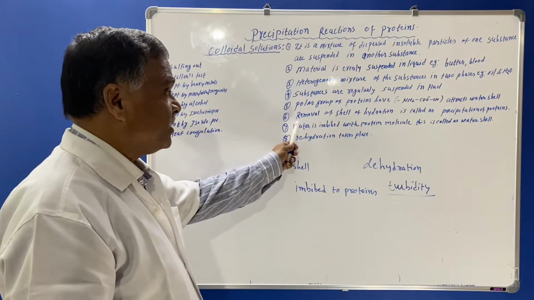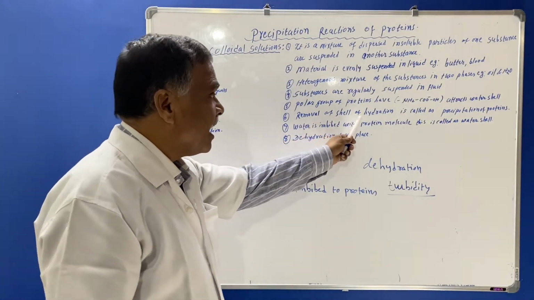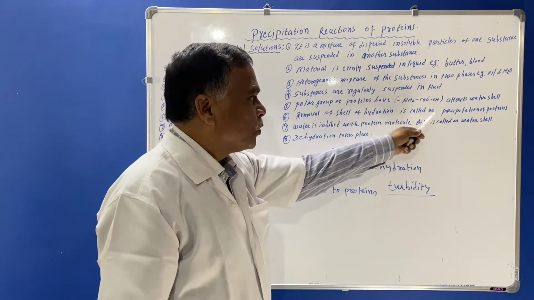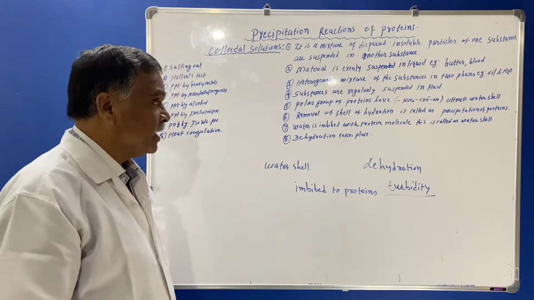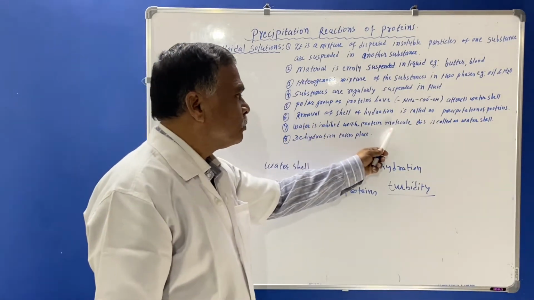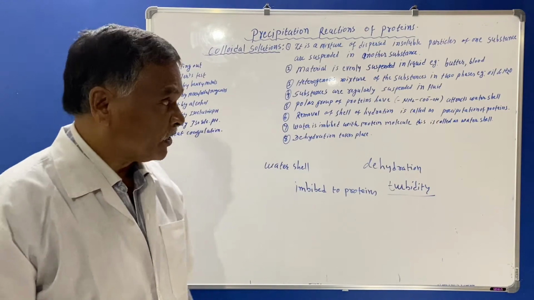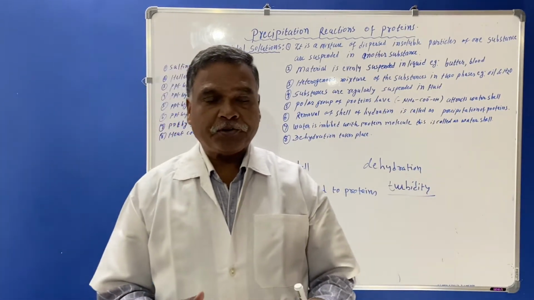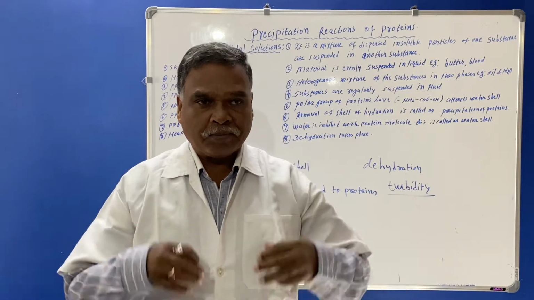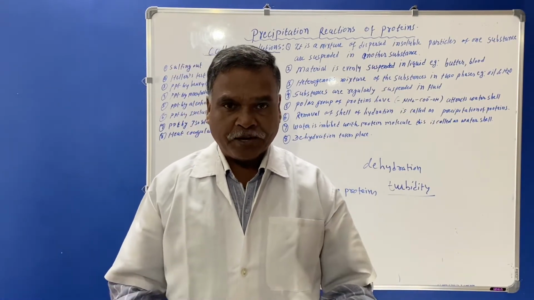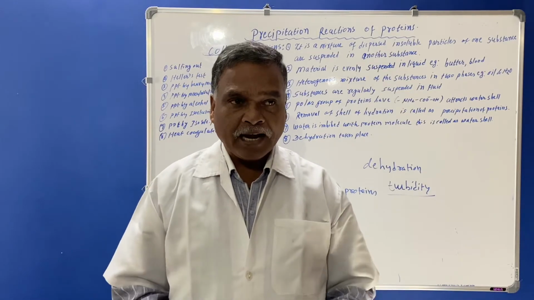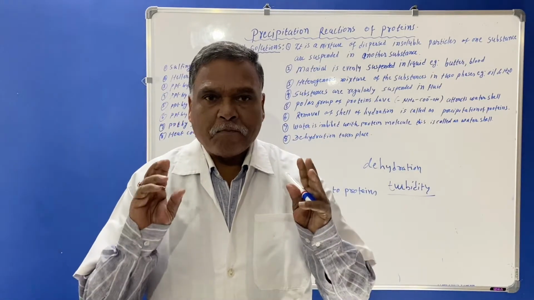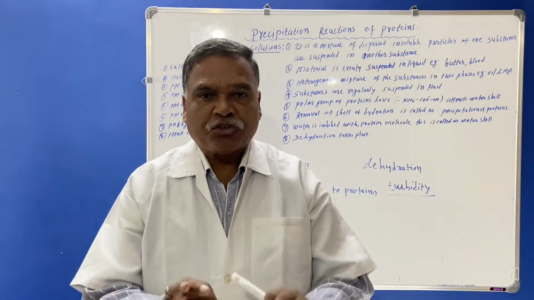You must know that the removal of the shell of hydration is called precipitation reactions. Water is imbibed with the protein molecule, this is called the water shell. And I have already told you that the precipitation reactions of protein are carried out by different processes in the laboratory: dehydration, denaturation, and at isoelectric pH. Now we'll see the tests which are based on the precipitation reactions of protein.